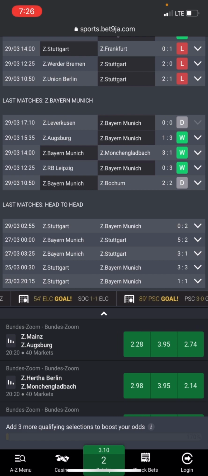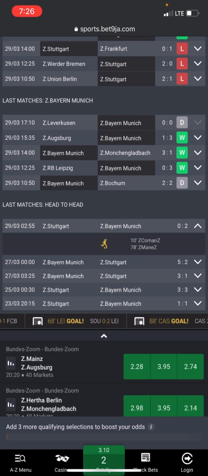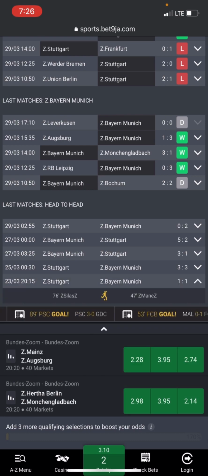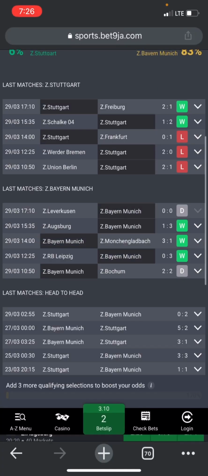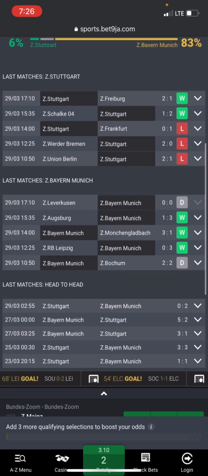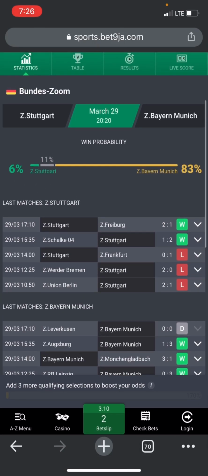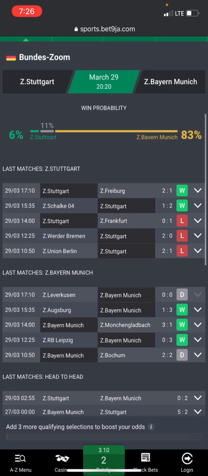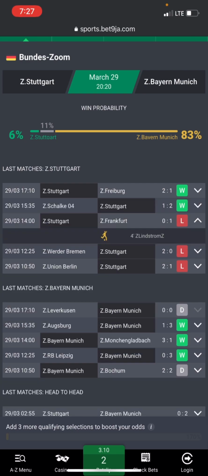Now if you look at the last matches head to head, you can see that when the first team was home, it lost the first one. Then the second time it was a draw. You see the first team at home scored 3 goals, and again the first team scored a goal. So with this statistics, you can clearly see that this team has a high chance of at least scoring a goal within this match, because in the last matches the first team only lost by 1.